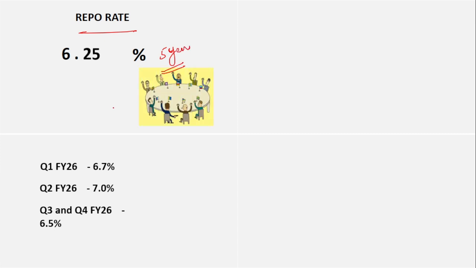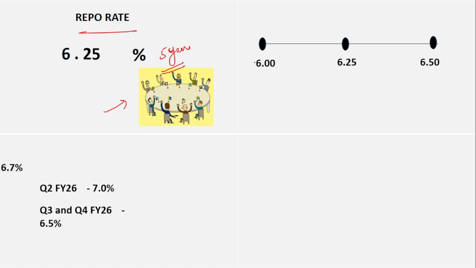One of the unique things that happened here is that they have reduced the repo rate from 6.5% to 6.25% almost after 5 years. So almost after 5 years, this repo rate reduction has taken place, and everyone has voted for it. All the members of the MPC committee voted unanimously for the reduction in the repo rate, and along with the repo rate, the other rates linked to it, that is the marginal standing facility and the SDF, both have been reduced.